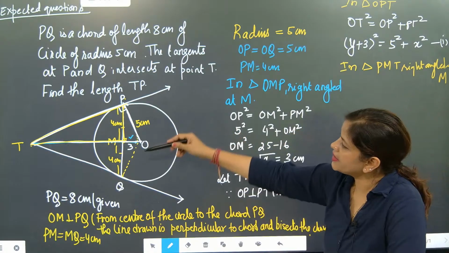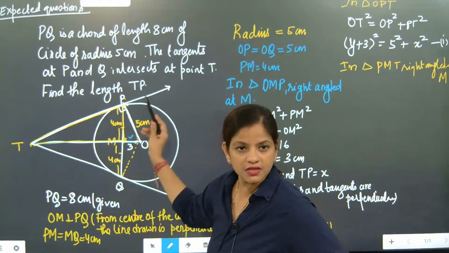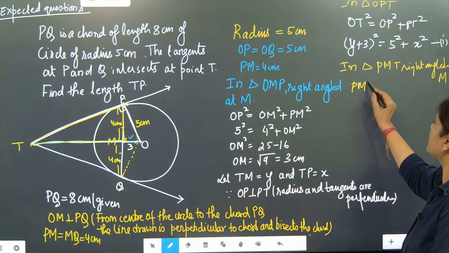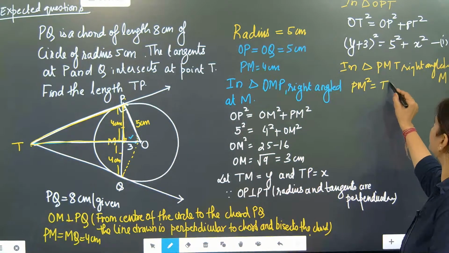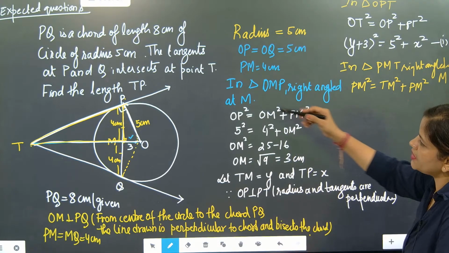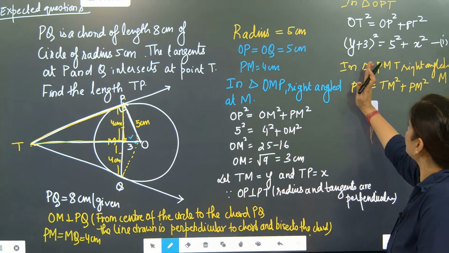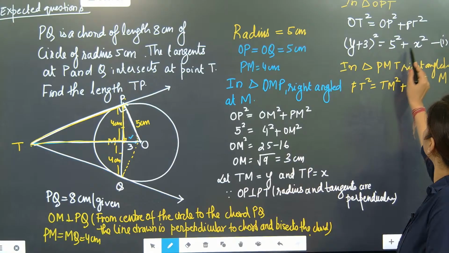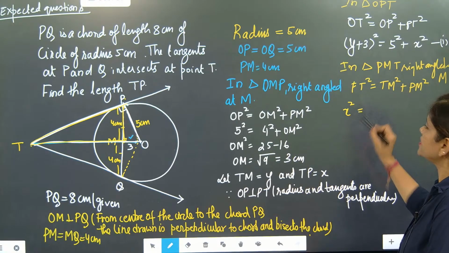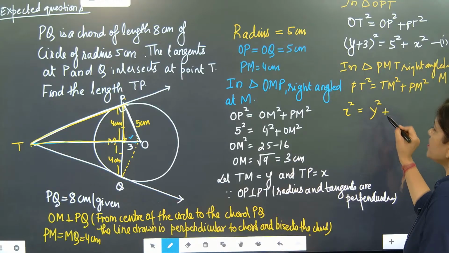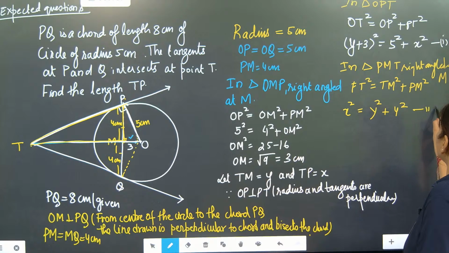So what we can write here is, now this part will become the hypotenuse. Correct? PT will become the hypotenuse, so PT square is equal to TM square plus PM square. PT we have taken as x. So x square is equal to TM is y, so y square, plus what is PM? 4 square. Done? So x square equals this, and this will become equation 2.